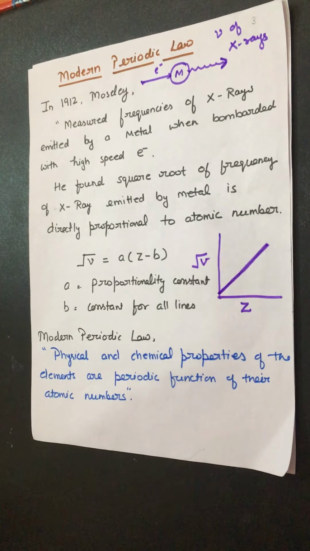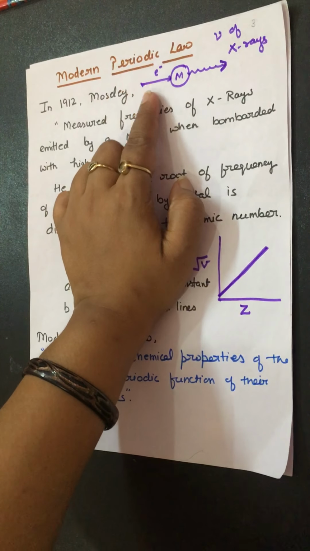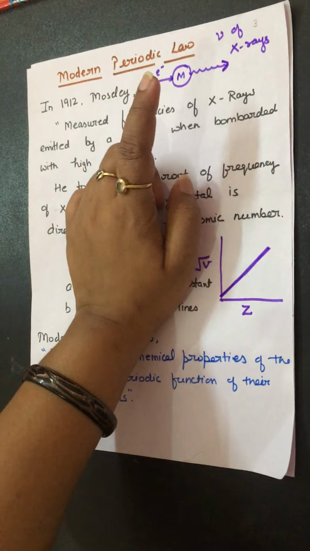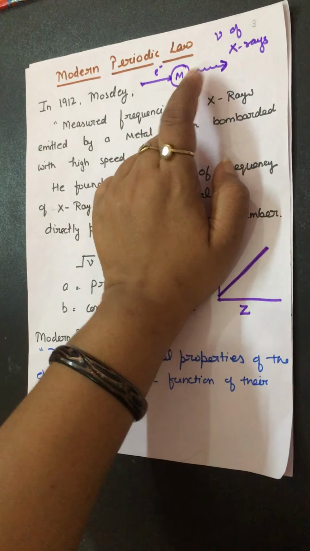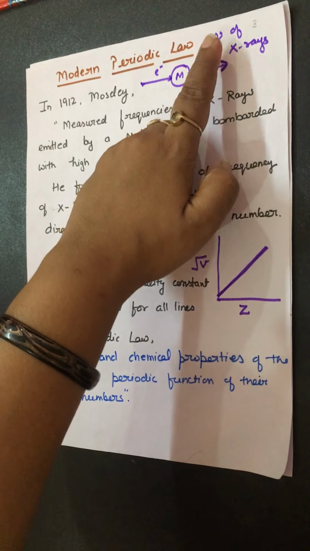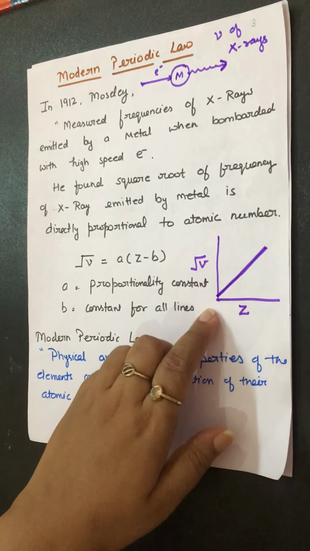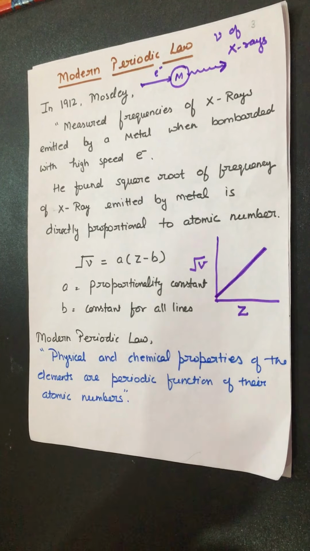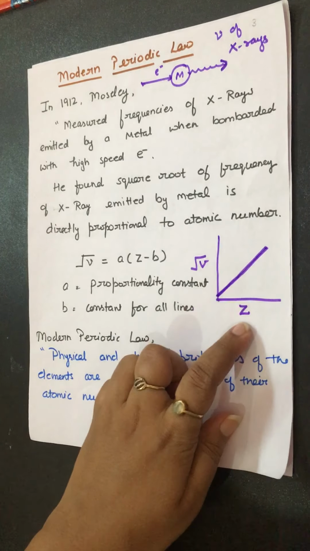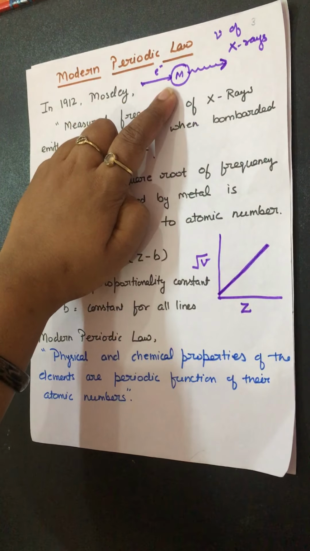In his experiment, metal was bombarded with high speed electrons, and he studied the frequency of the X-rays emitted by the metal. He plotted a graph of the square root of the frequency against the atomic number and found a straight line. And he proposed that there is a relation between the atomic number and the frequencies of these elements.